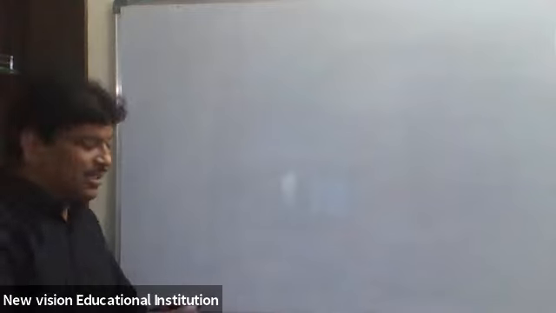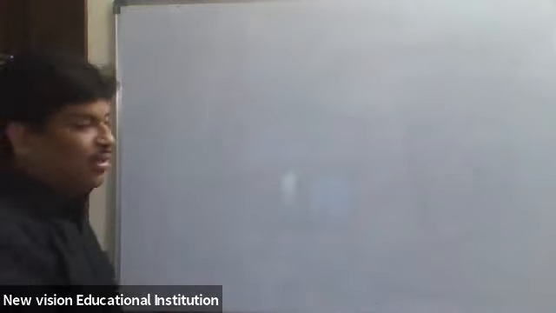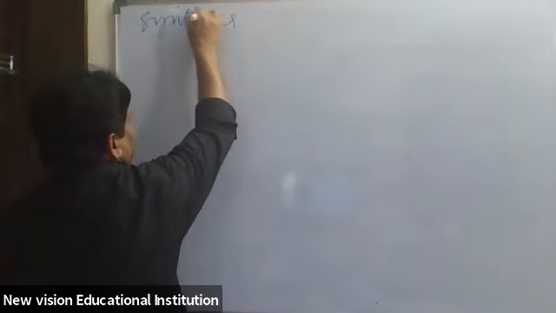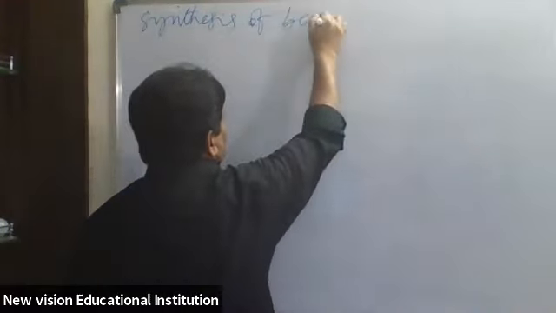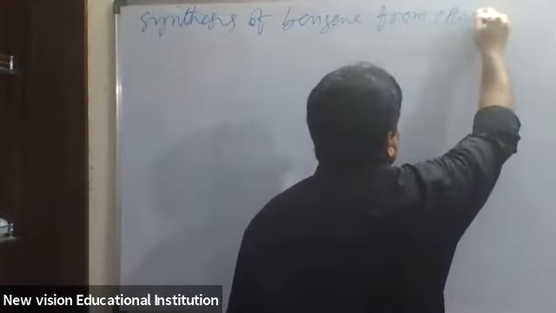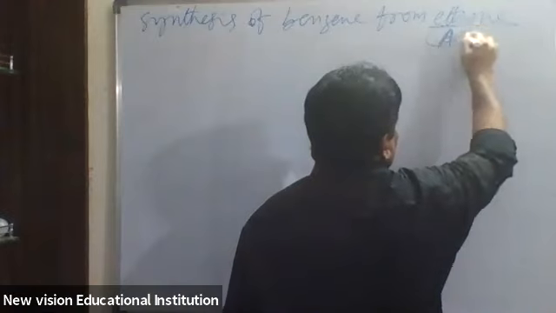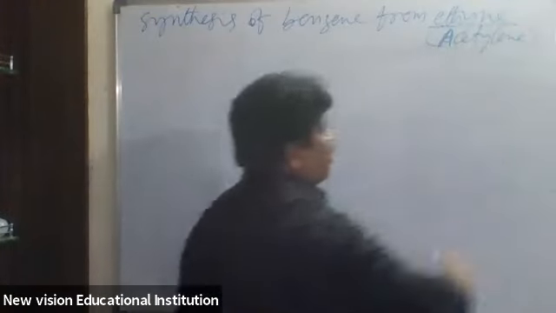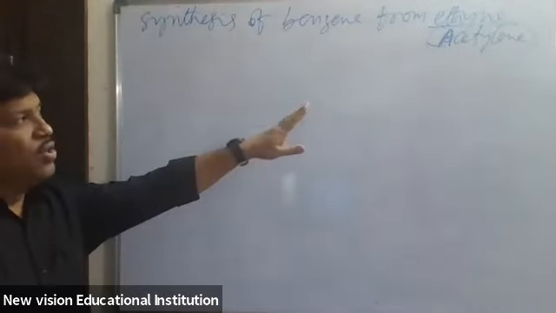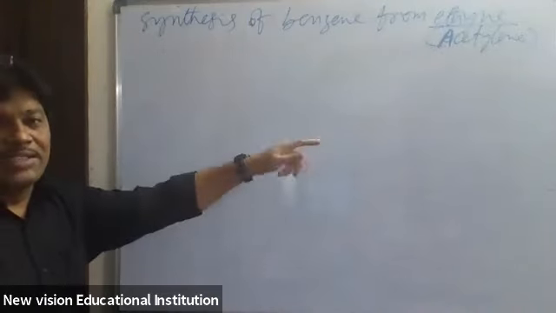Different methods we already discussed. Now we are going to discuss the synthesis of benzene from ethyne, also called acetylene. Ethane here is nothing but acetylene. So from it we can get benzene. Synthesis means the preparation of benzene from its elements.